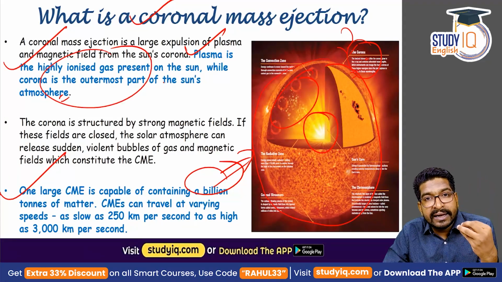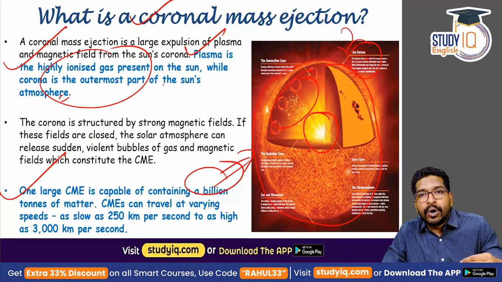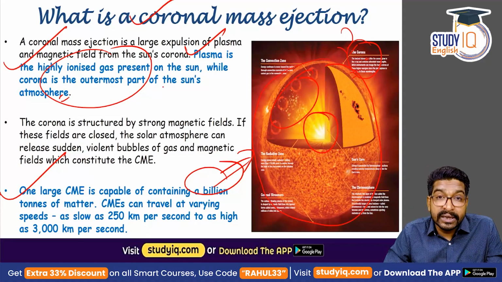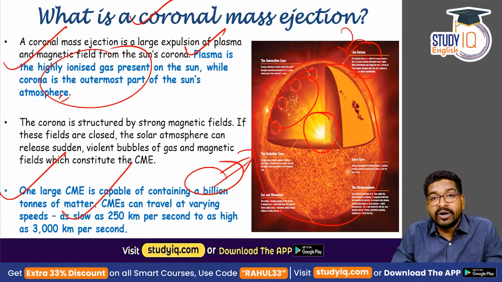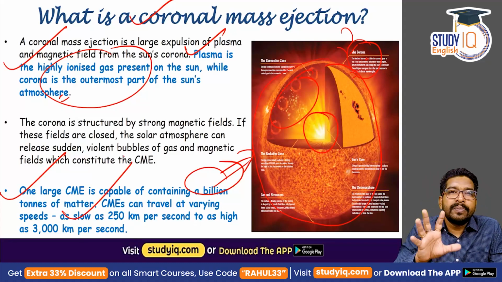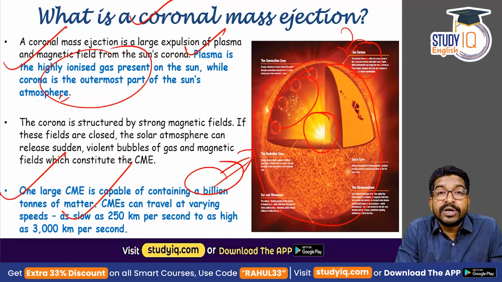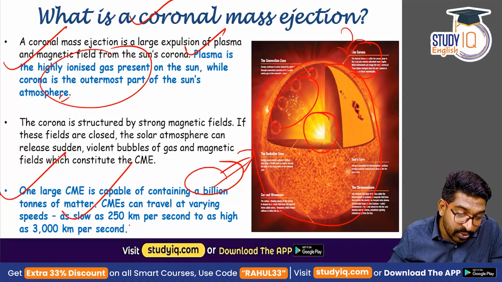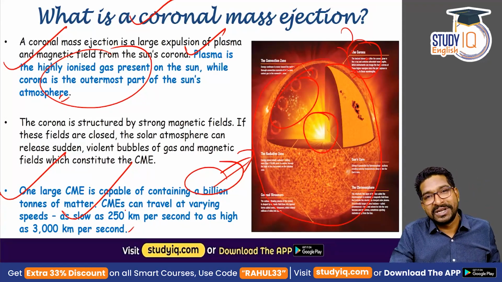It can reach high intensity energy particles, solar particles, or solar flares. They do reach the Earth because they travel with very high speed of 250 km per second or up to a max of 3000 km per second. Now, when you convert this to kilometer per hour, you will get a very, very huge number.